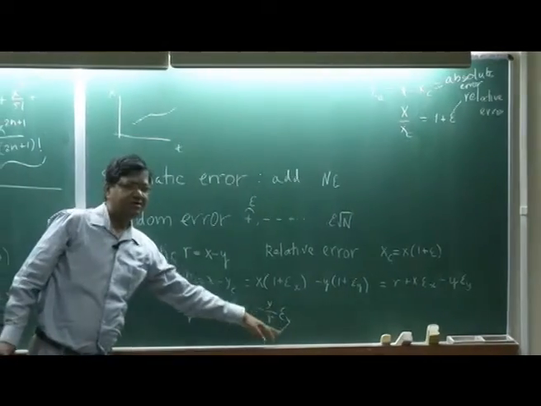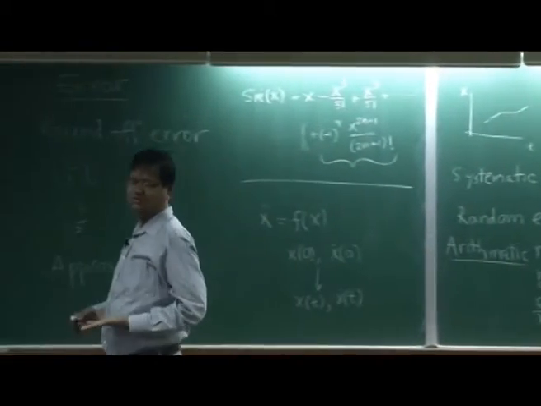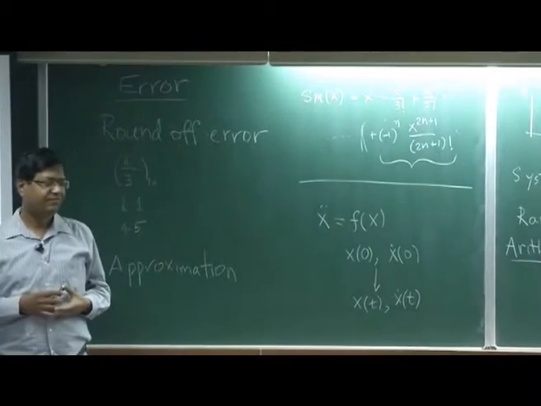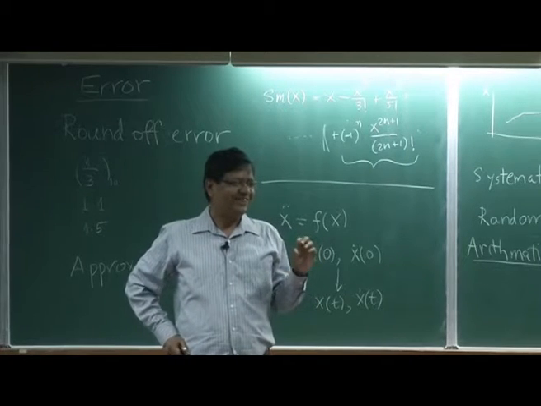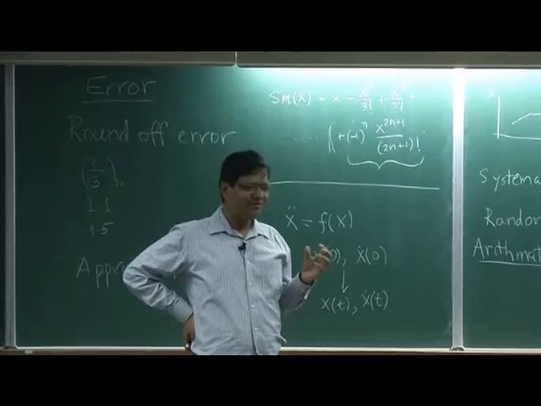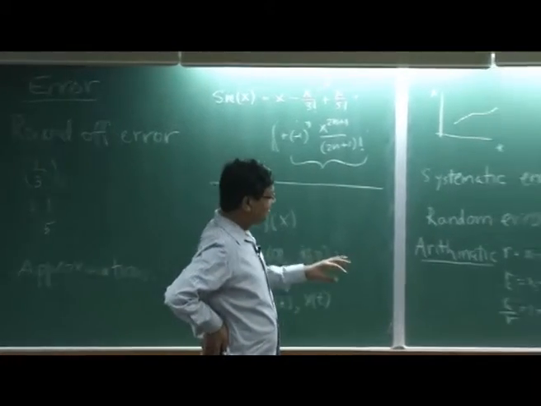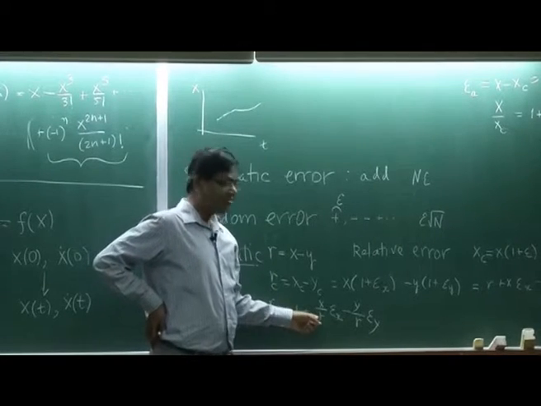So, these are my relative errors. Now, when does this relative error become large? There is one danger it tells you: when my numbers are of a certain type, this number could be very large when R is small.